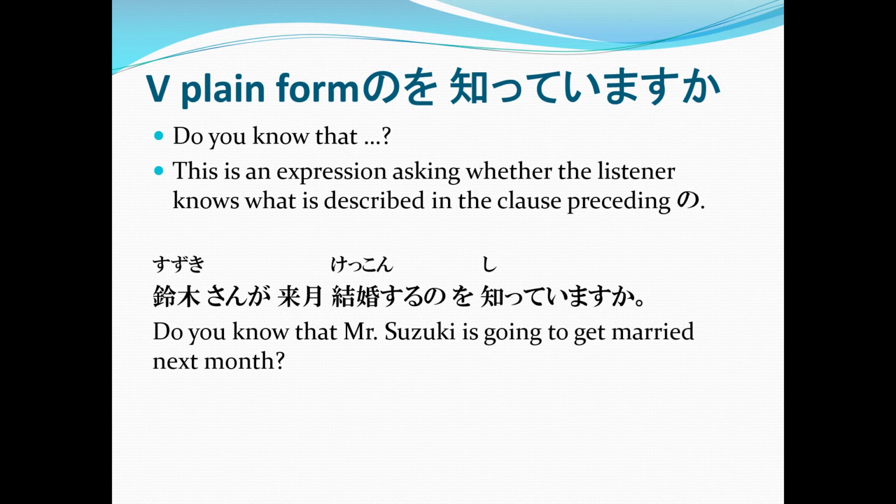So in this sentence, the clause that precedes no is Suzuki-san ga raigetsu kekkon suru. And no o shite imasu ka? So the information that you're asking if the listener knows is that Mr. Suzuki is getting married. See how kekkon suru is in its plain form instead of kekkon shimasu. Then no o shite imasu ka? Do you know that Mr. Suzuki is going to get married next month? Or in Nihongo, Suzuki-san ga kongetsu kekkon suru no o shite imasu ka? Wakarimashita, minasan?